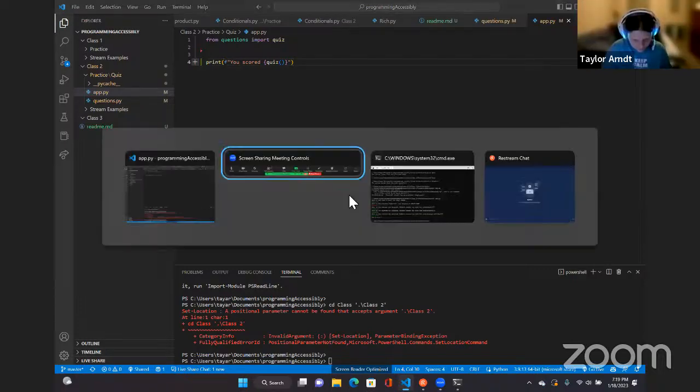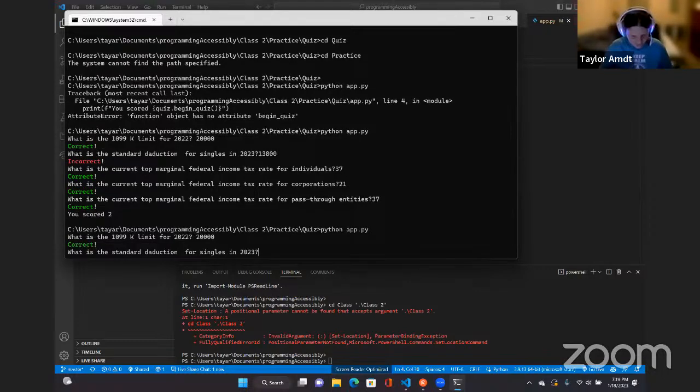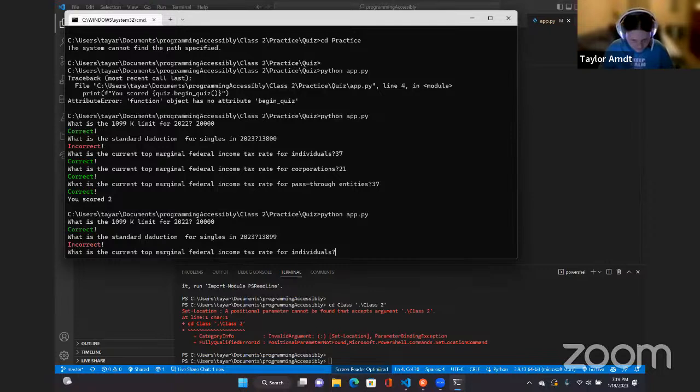Saving. What is the 1099-K limit for 2022? 200,000. Oops, extra zero, that'd be a crazy 1099-K limit. Correct. What is the standard deduction for singles in 2023? Okay, let's see, 13,... I don't remember what this one is. 7, 8, 9, 9, 9. There we go. I'm just going to make it incorrect.